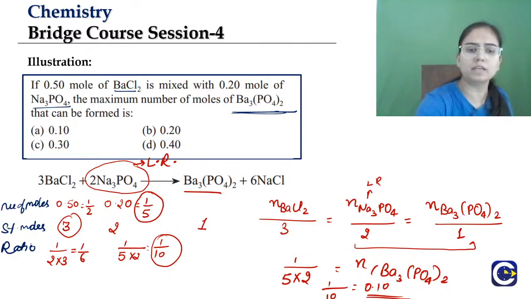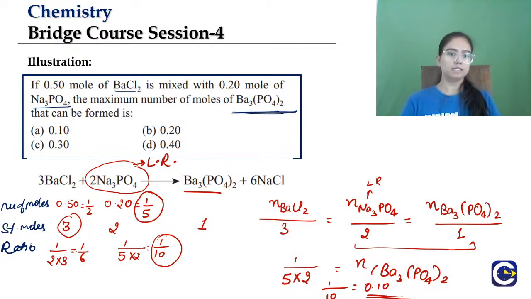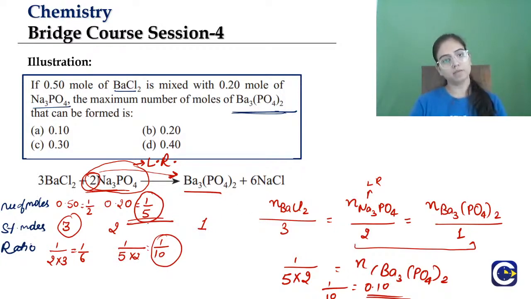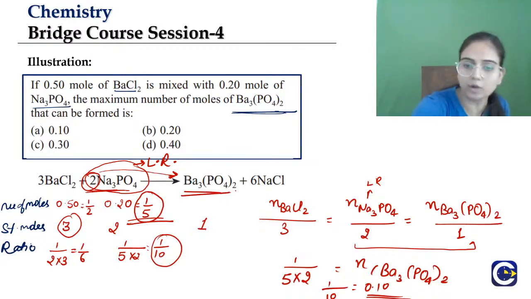You just have to see that there are 2 moles of sodium phosphate, and half of that is barium phosphate. So 1 by 5 is here, and half of that is barium phosphate. Clear? I hope the question is clear.